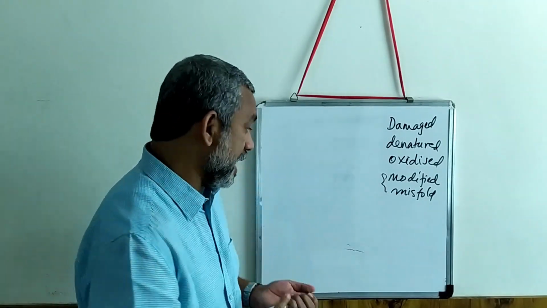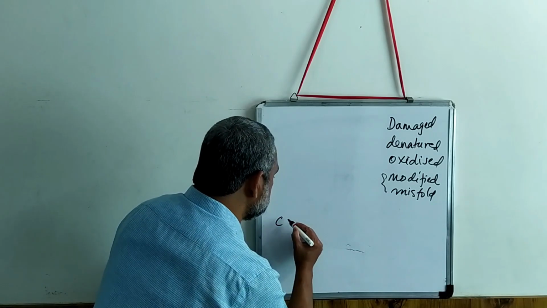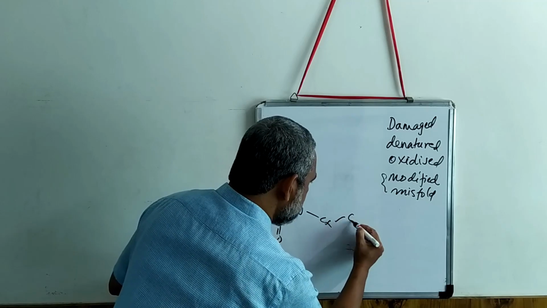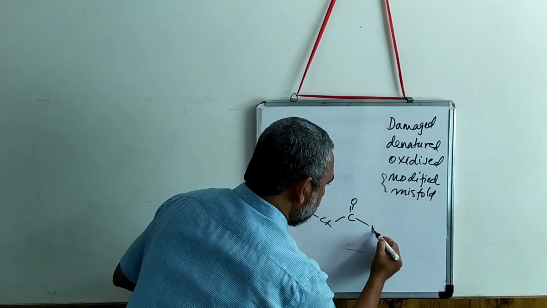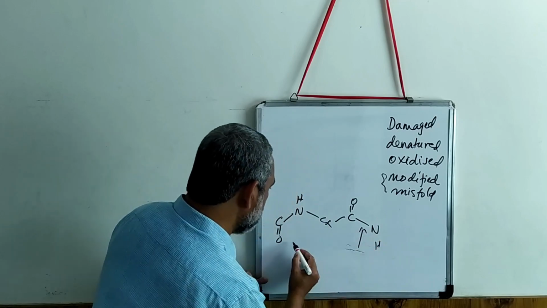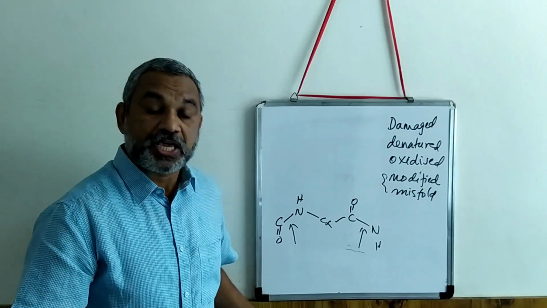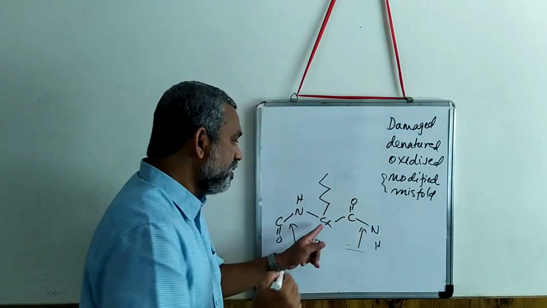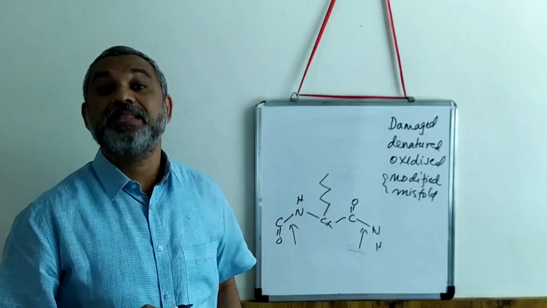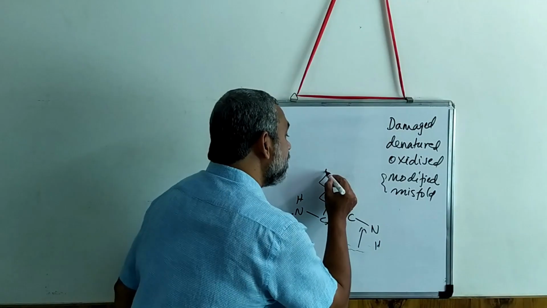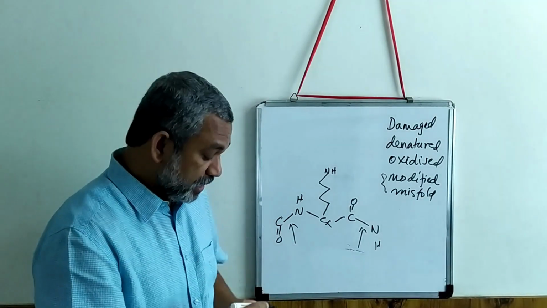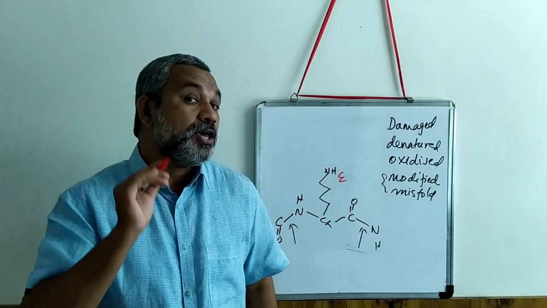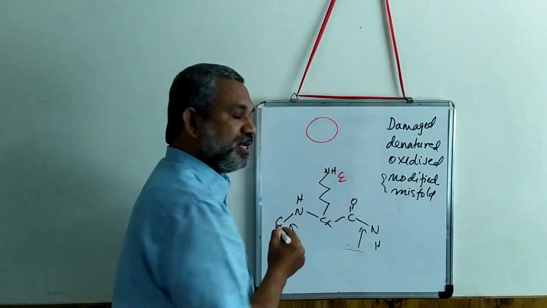Now, in order to attach, let's say this is a peptide bond, then the C alpha. You know that this is a peptide bond, this is a peptide bond. If this is a lysine residue, you know that there is going to be a long R group, and this will have another amino group, which is denoted as the epsilon amino group. Assume this is ubiquitin.